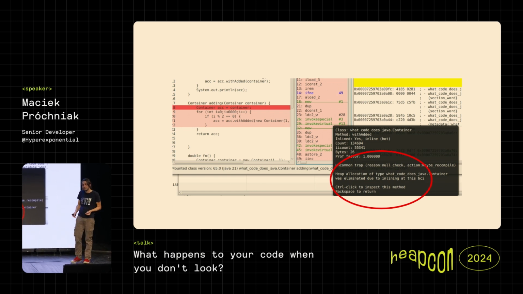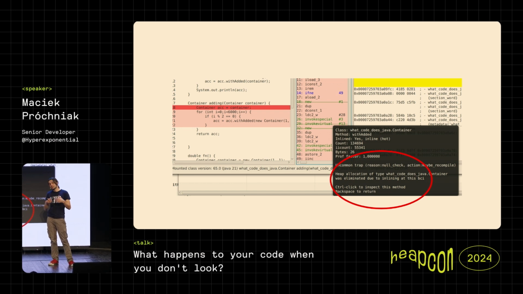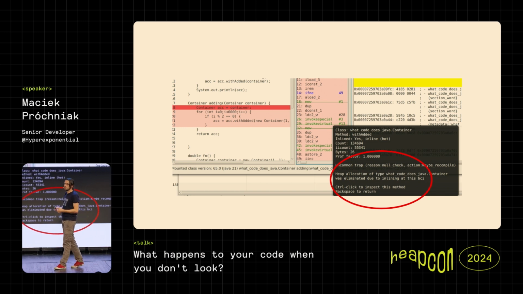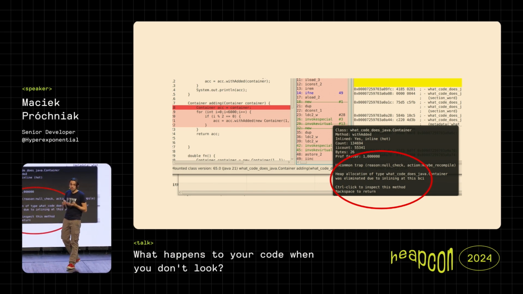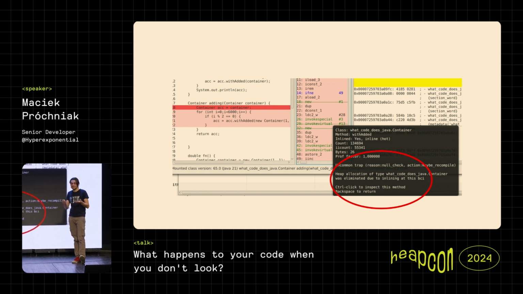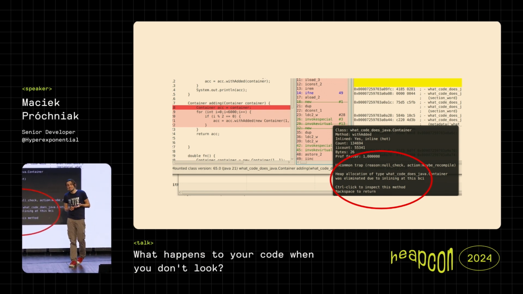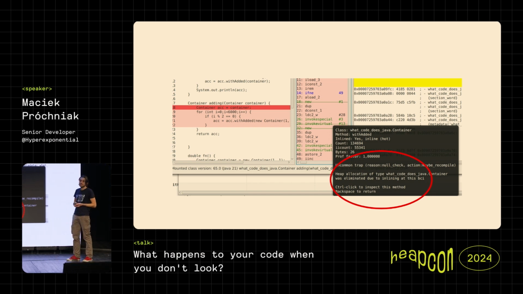So what it means is actually at some point the JIT compiler started to think, and perform something called escape analysis. So it understood that all the objects that we created actually don't even survive the method code, right? They don't escape from the method. So then it thought a little bit more and concluded that, okay, hey, I don't even need to allocate them on the heap, right? Because this is still something that takes a few more CPU cycles. I won't allocate those container instances on the heap, but I will just leave them on stack.